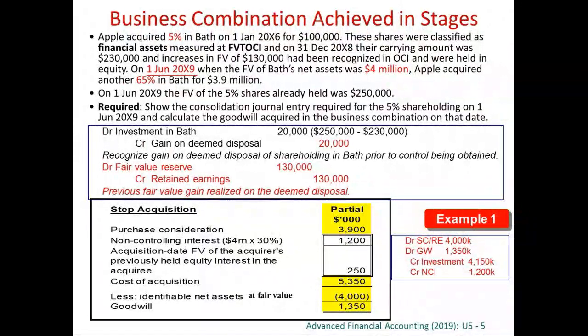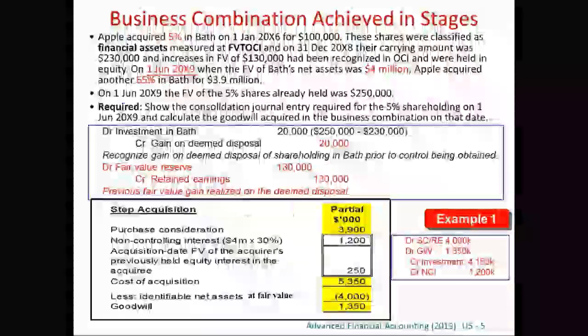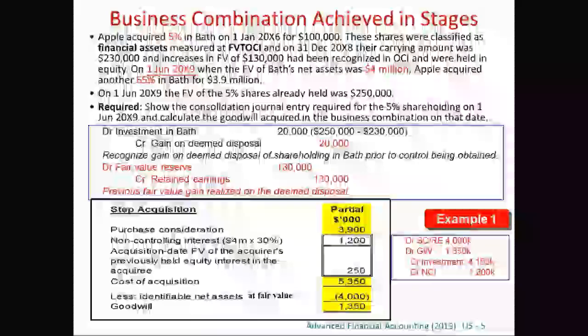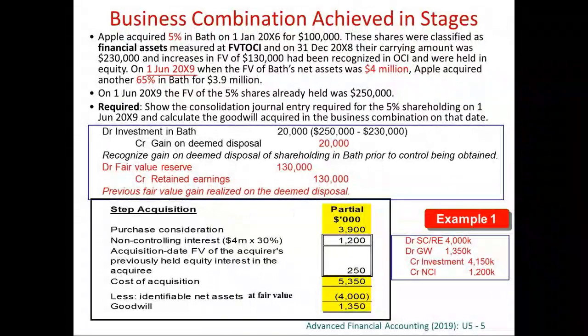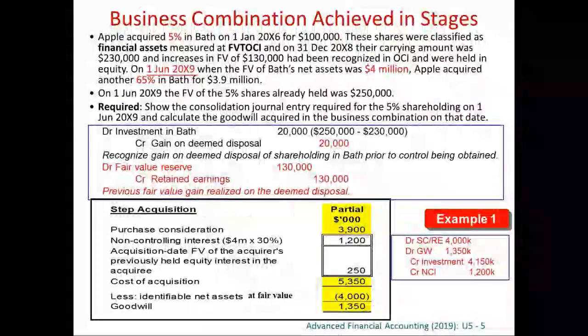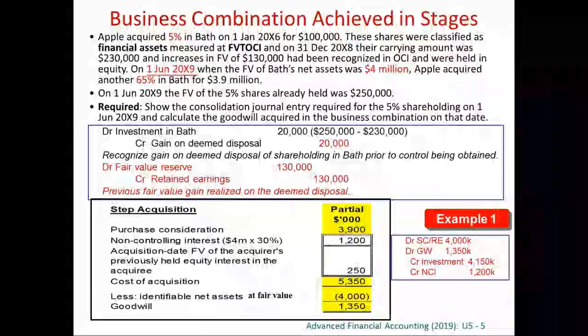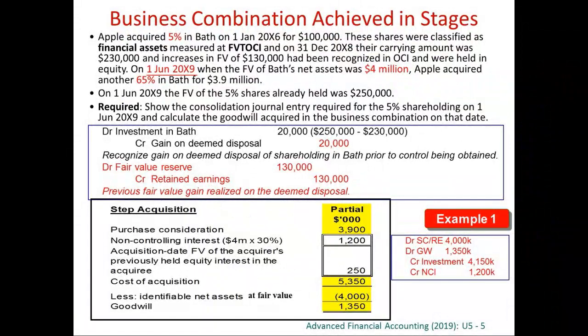But this is only 65%. We still have 35% to go. Because this is a 70% subsidiary, there must be a 30% non-controlling interest. So we search the question to find out if we have got any fair value of non-controlling interest. Can you find it? No, right? We cannot find the fair value of non-controlling interest. That means no choice. We have to use the partial goodwill method here.